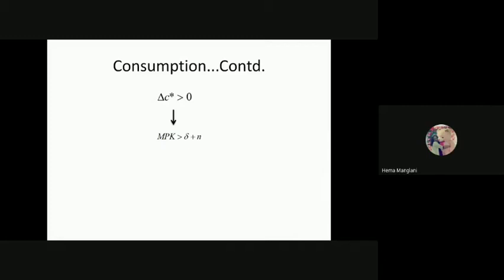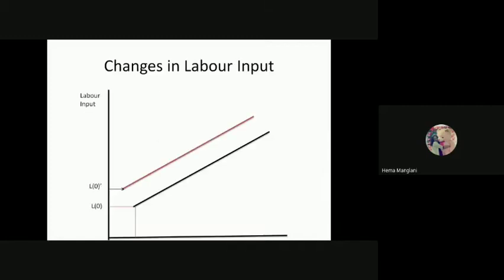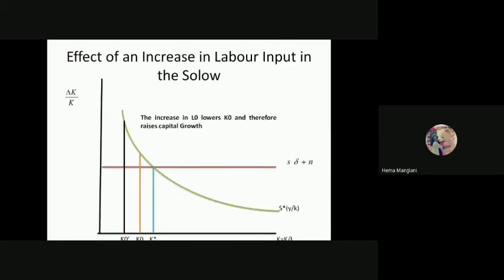Okay, and those countries who are the developed ones always have to keep the MPK greater than the depreciation, though their population growth is always lower. So this condition has to be satisfied in both countries' cases, whether developing or developed. Okay, so if they want to go for this change in K by K being higher in the country, this L0 to L0 dash, if this is happening, there will be no change in the K star.